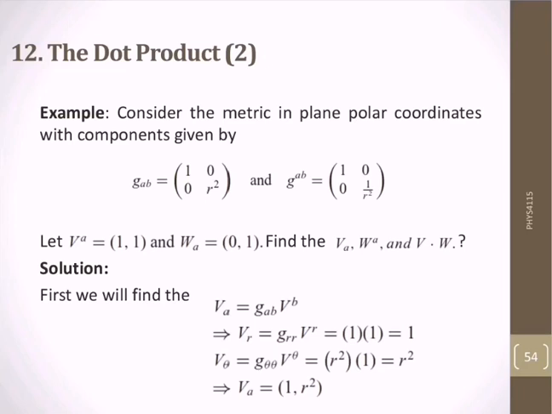First we calculate the element v_r, which is equal to g_rr v^r. Here we put in the values, multiply, and we get the answer where v_r is equal to 1. Similarly for theta we get r squared. So we have two values of vector v_a, one is 1 and the other is r squared.